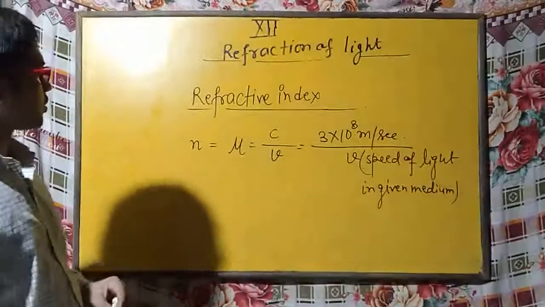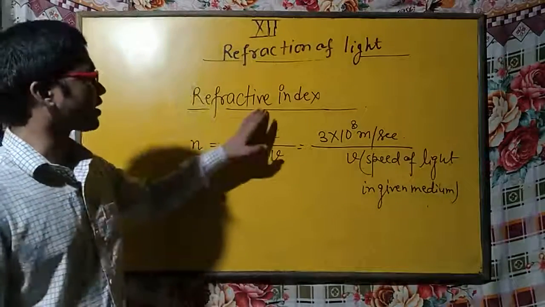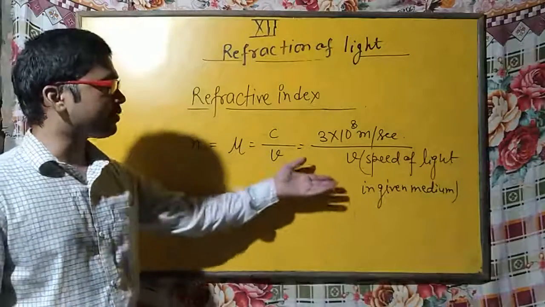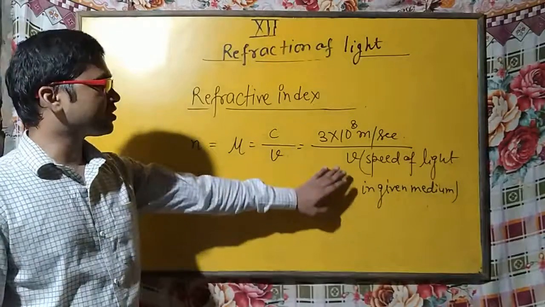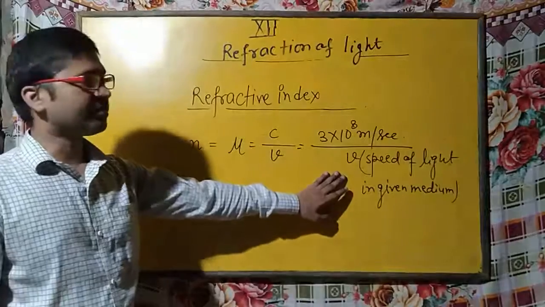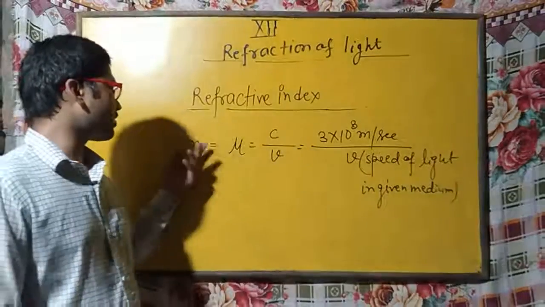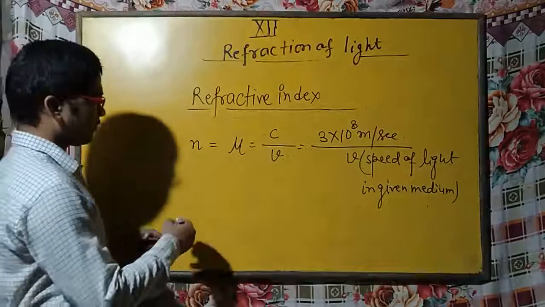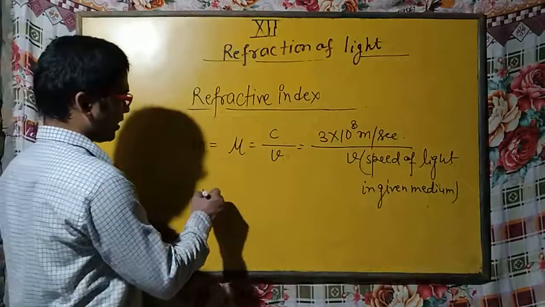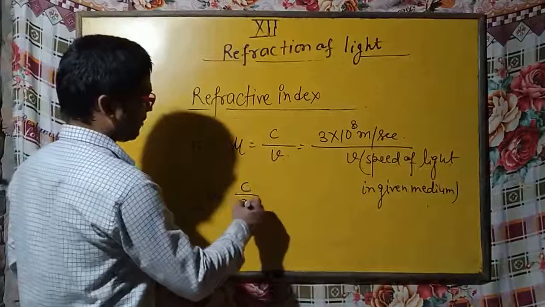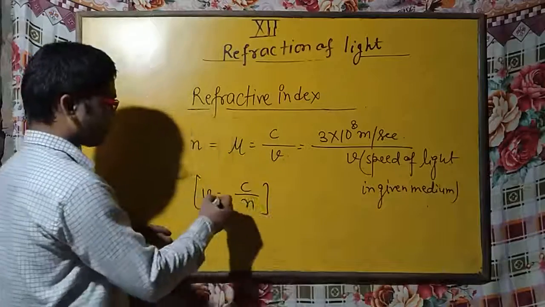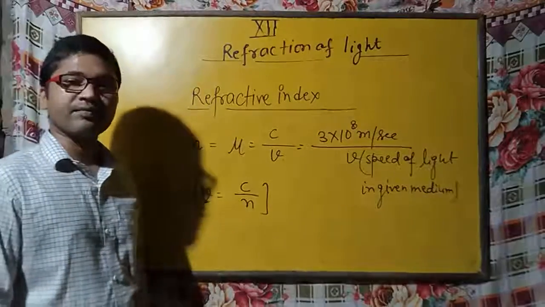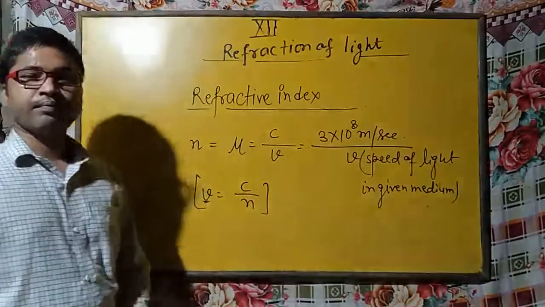Here you should note down what refractive index is and how you can find the value of the refractive index of a medium. If you know the speed of light in that medium, then you can find the refractive index. Or if you know the refractive index of the medium, then you can find V equal to C by n. So you can also find the speed of light in a given medium if you know its refractive index.